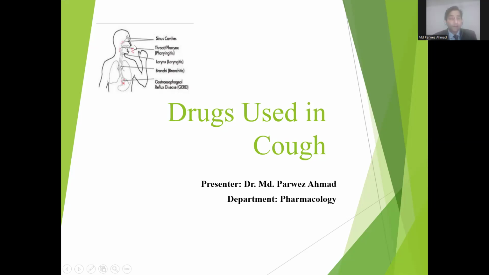See here in the figure, inflammation occurs in different parts of the air passage. For example, pharyngitis, laryngitis, bronchitis, sinusitis are all causes of cough. GERD is also one of the causes of cough.